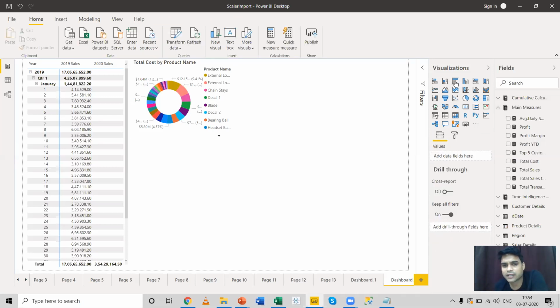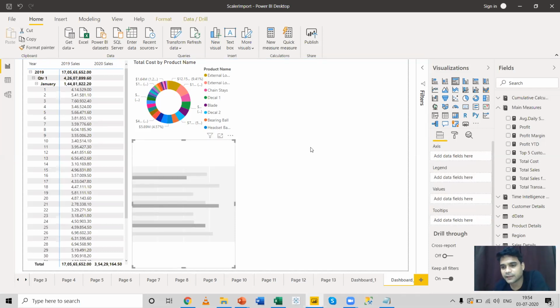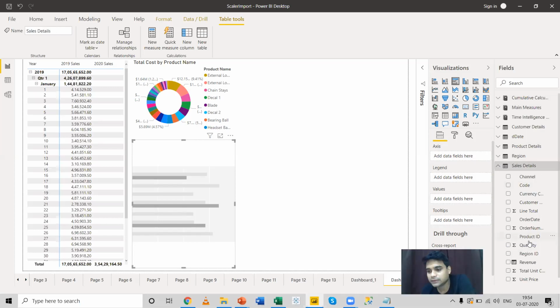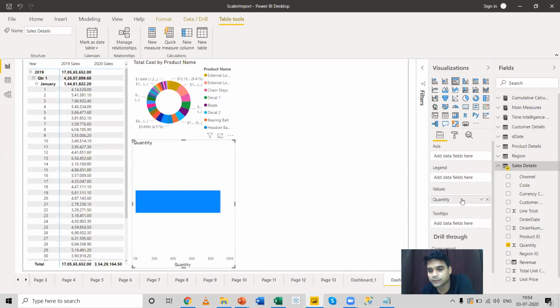The next chart which I want to take is a horizontal bar graph. And this time I need to know the quantity supplied. So let's go to the sales table, and let me bring the quantity in the value.